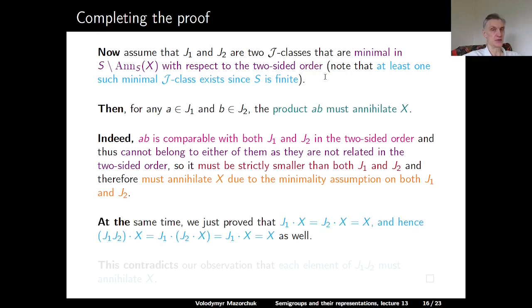At the same time, on the previous slide, we proved that J1 applied to X is X, and J2 applied to X is X. And so J1J2 applied to X is equal to J1 applied to J2 applied to X, that's J1 applied to X, that's X. And this gives us a contradiction which proves that we cannot have two different minimal ideals in our set. And this completes the proof of the theorem.